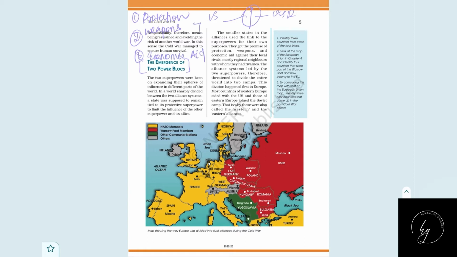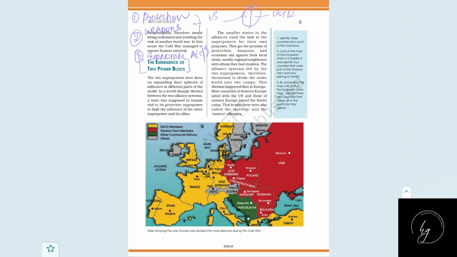Economic aid and weapons: the greater powers like America and the USSR have great weapons and also a great financial system. But the smaller countries don't have this. So they want support from the bigger countries or these great powers. That's why they join this alliance. By joining this alliance, they get these things. So basically many of the countries, depending on their needs or even based on the ideology, joined one or the other alliance.